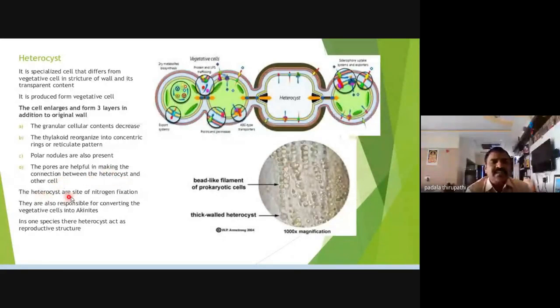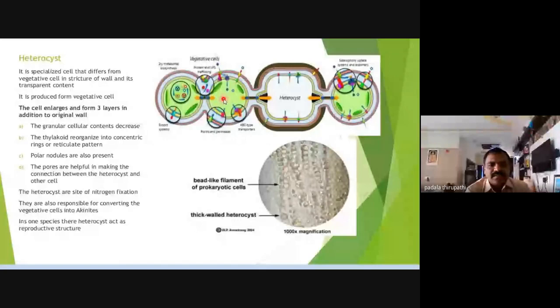The heterocysts are the site of nitrogen fixation. Is it right? This is the site of nitrogen fixation, you know. The heterocyst is also able to convert vegetative cells into akinetes. What is the main function of the akinete, Amma?